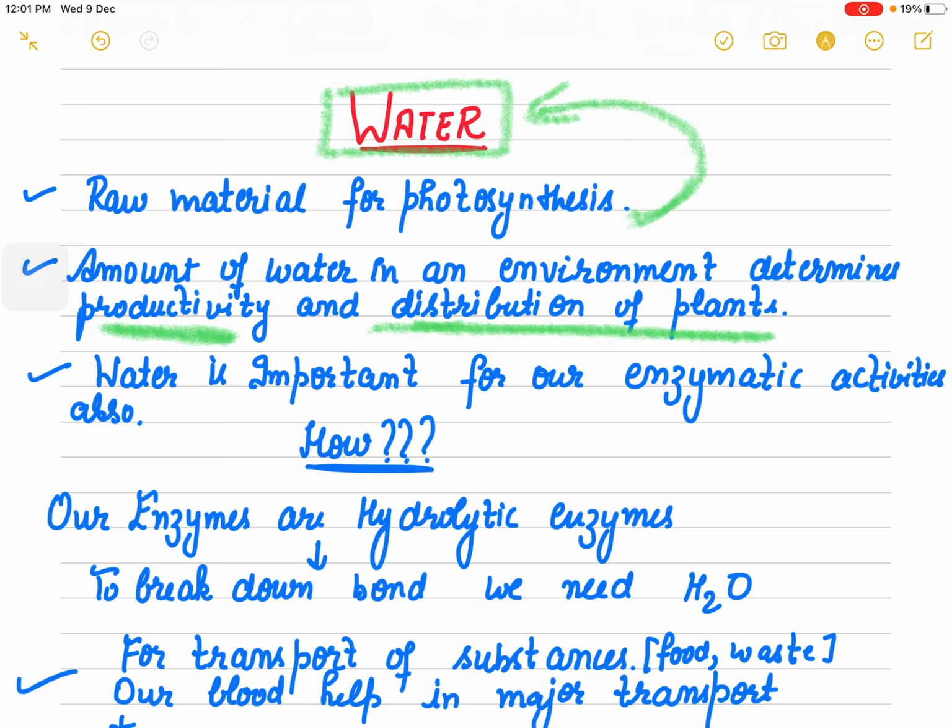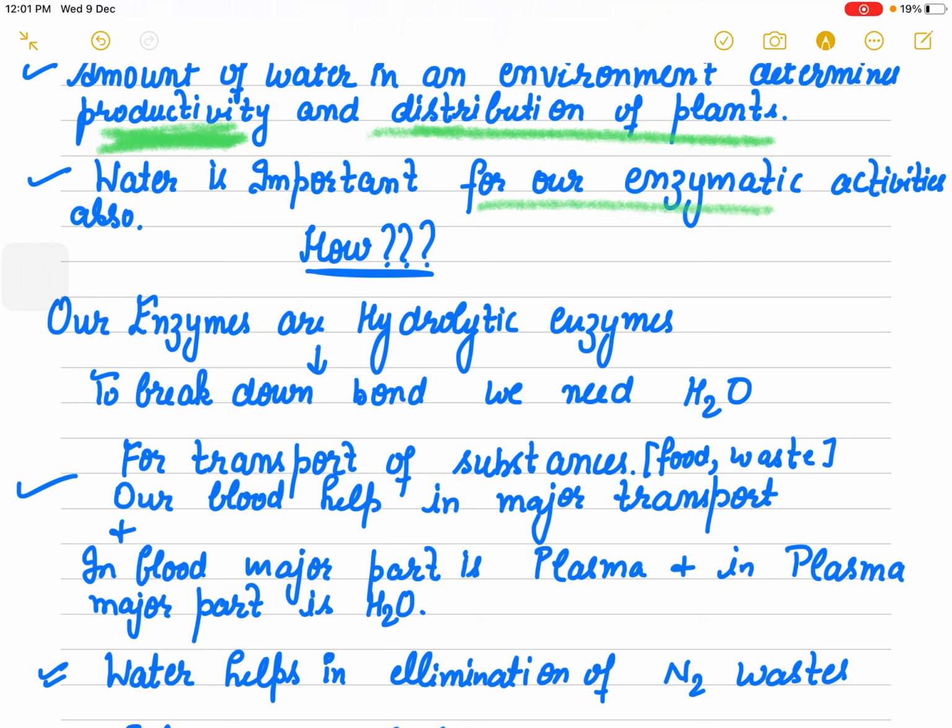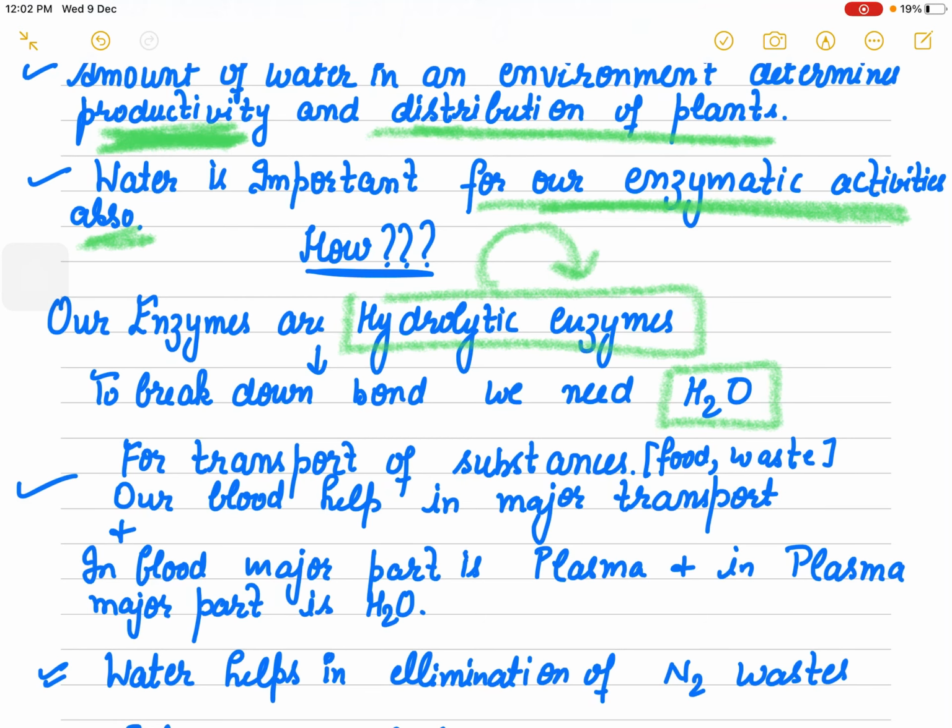Now, what is another importance of water? It is important for our enzyme activity also. Now you will ask, ma'am, how? Try to understand this: most enzymes work in reactions that are hydrolytic. Hydrolytic means to break the bond, we need water. To break the bonds, you need water. So that is another importance of water, right?